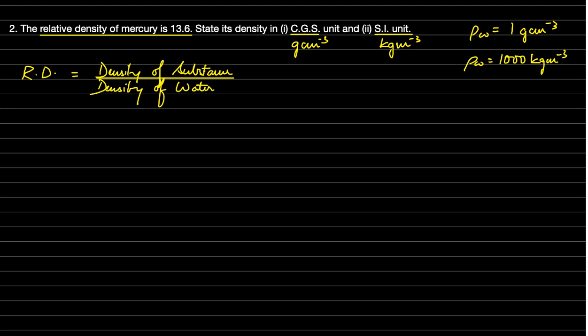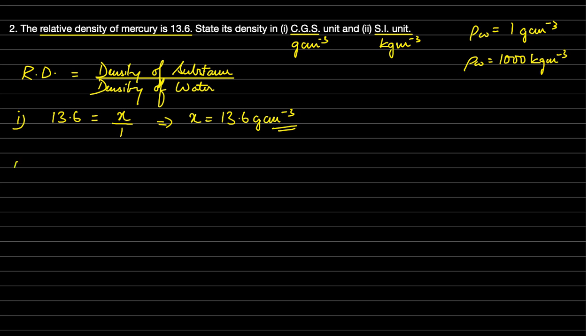So coming to the first part, that is for the case of CGS, we would take 13.6 will be equal to density of substance, we'll consider it as X, divided by density of water in CGS is 1 gram per centimeter cube. So our X will be equal to 13.6 into 1, that is 13.6 itself, gram per centimeter cube. So we have got density of substance as 13.6 gram per centimeter cube in case of CGS systems.